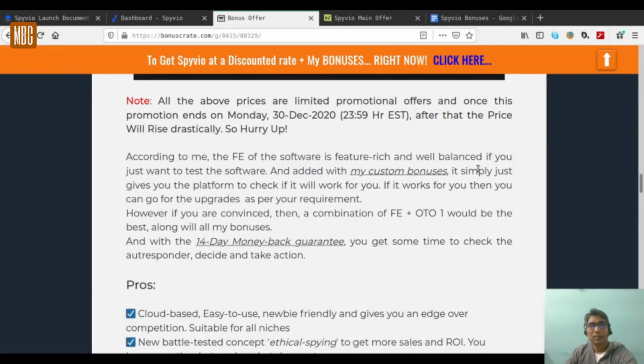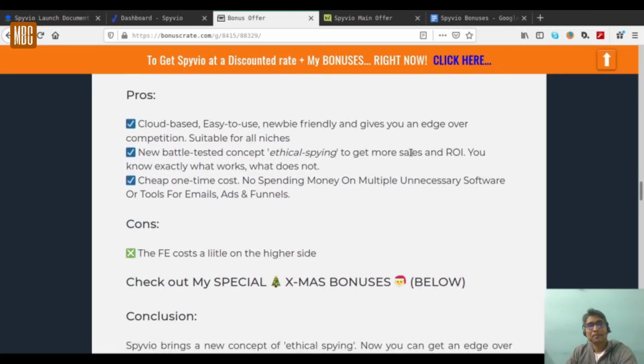and then decide and take action. Moving ahead with the pros and cons of the software, according to me, there are a lot of pros in the software. It is cloud-based, easy to use, newbie friendly, and it gives you an edge over your competition, the most important. And it is suitable for all niches. It is not niche specific. It is a new battle-tested concept for ethical spying to get more sales and return on investment. You know exactly what works and what does not work. So that gives you an understanding of where to put your money.